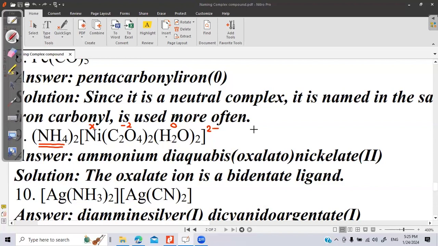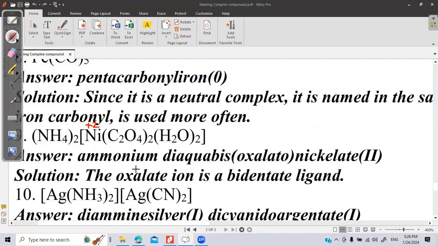What will be the answer? x plus 2 times -2, since we have 2 oxalate ions, plus 2 times 0, as the oxidation state of water is 0, is equal to 2 minus. So -4 and -2 will become +2. So nickel has oxidation state +2.